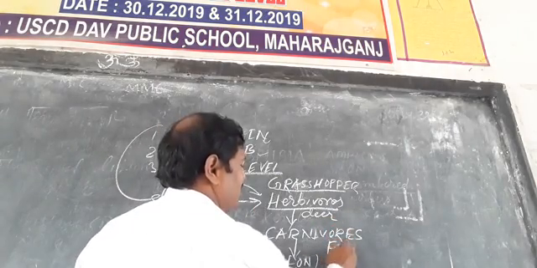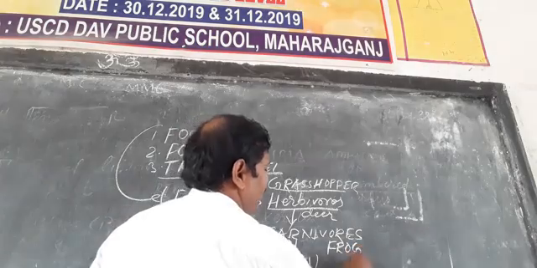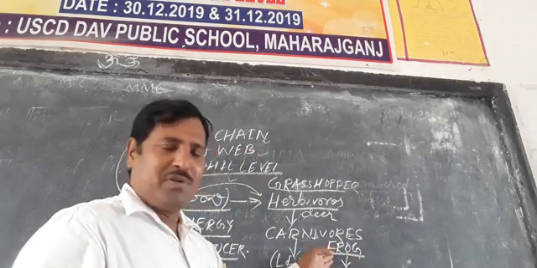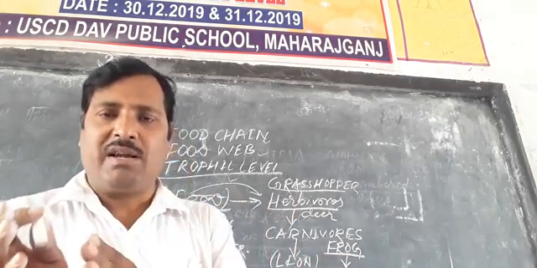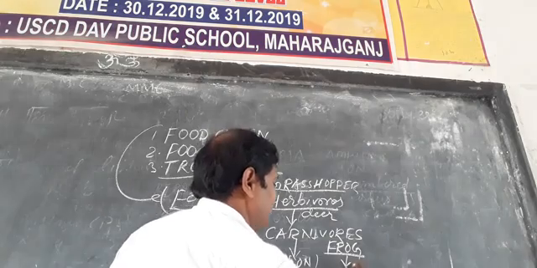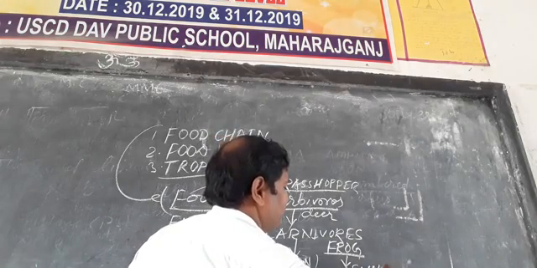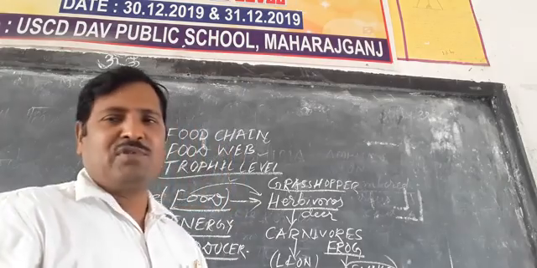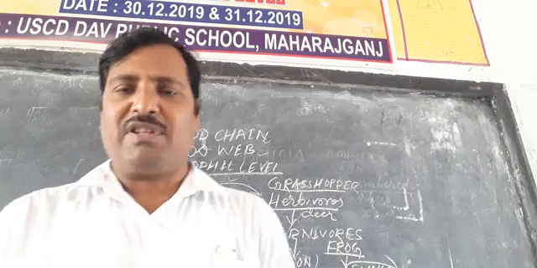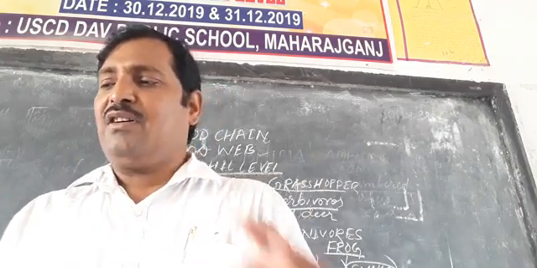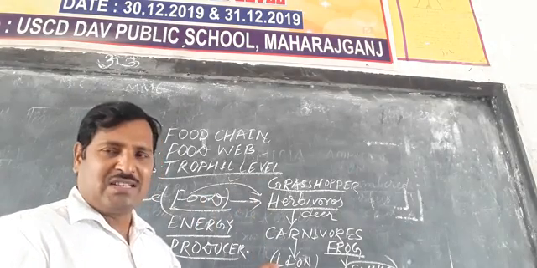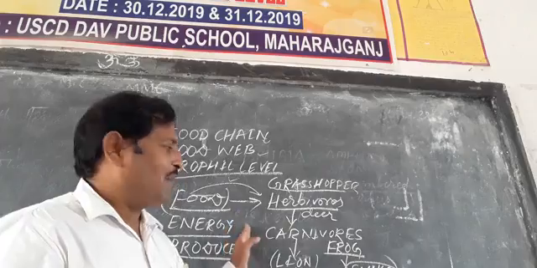When the frog numbers increase, the food is taken by the snakes. We can write the snake too. When the snake dies, the decomposer microorganisms decompose it and take their nutrition. So these are linear transfers of food from one level to another level.